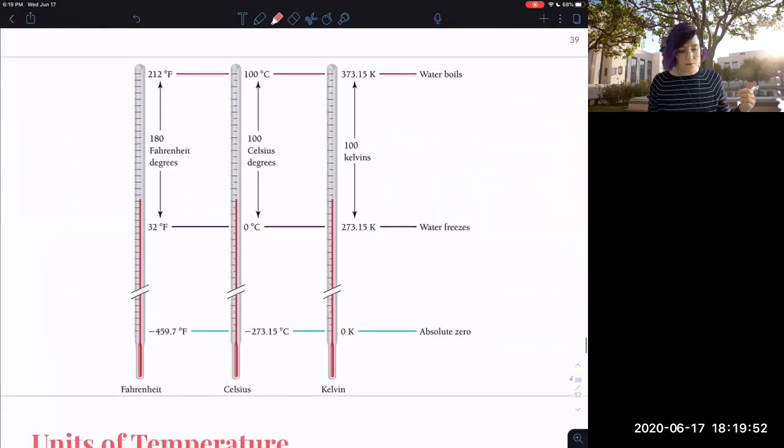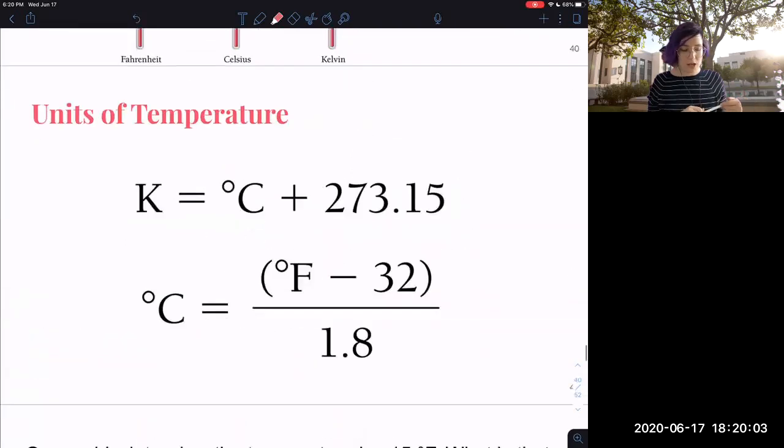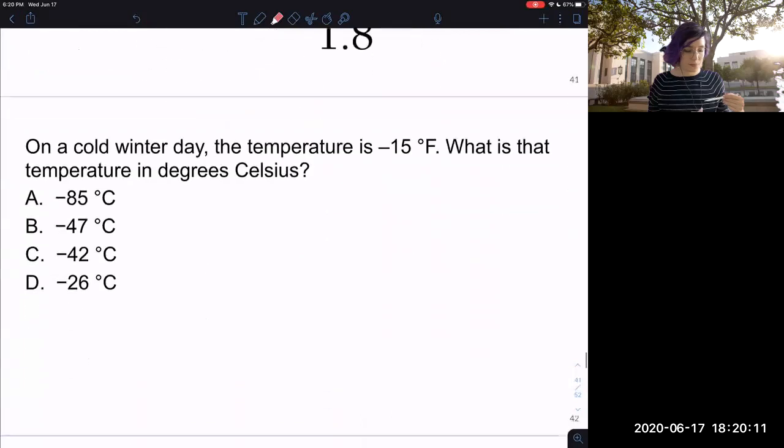So speaking of temperature, you have three different ways to think about temperature: Fahrenheit, Celsius, and Kelvin. Here are your three different scales here. I'm going to give you some equations. You have some equations in the back of your periodic table. Be familiar with those and be able to algebraically rearrange these equations. So want to give it a try and see if you can answer this question.